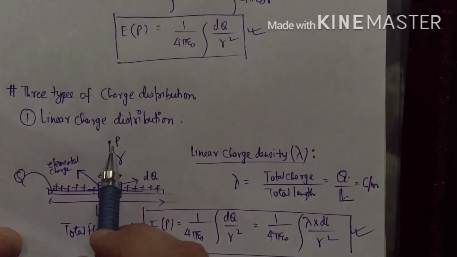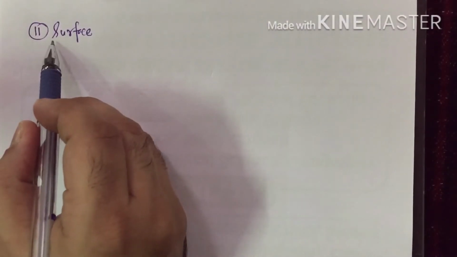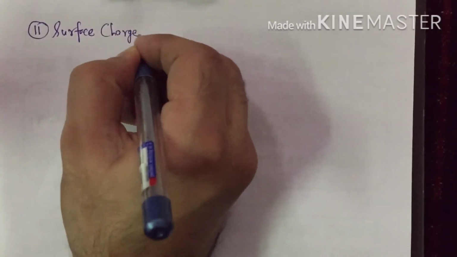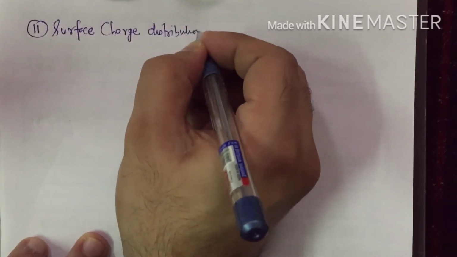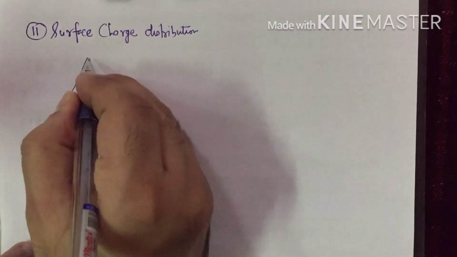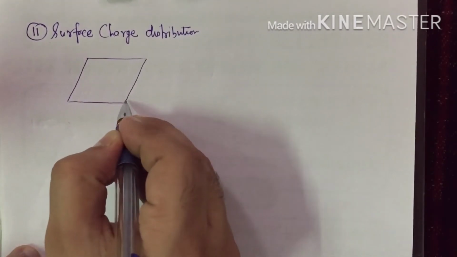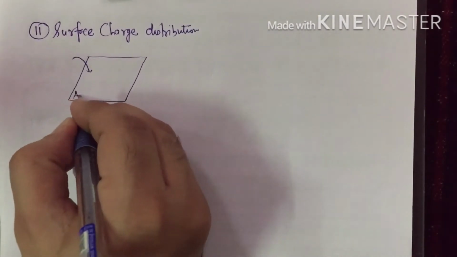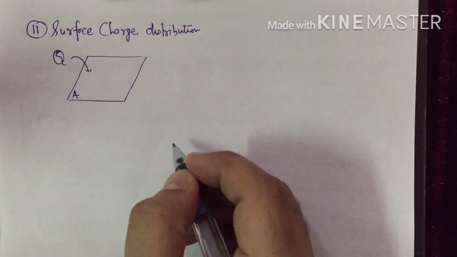So this is the electric field at any point due to linear charge distribution. Now we have another type of distribution which is called surface charge distribution. In this case, we consider a plane surface of area A, and total charge Q is distributed on its surface.